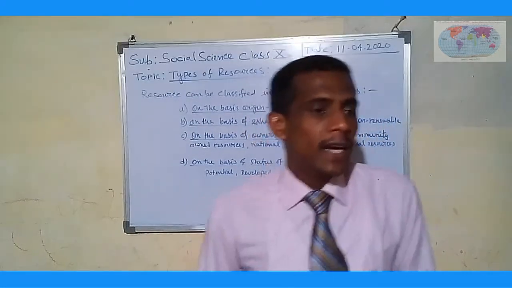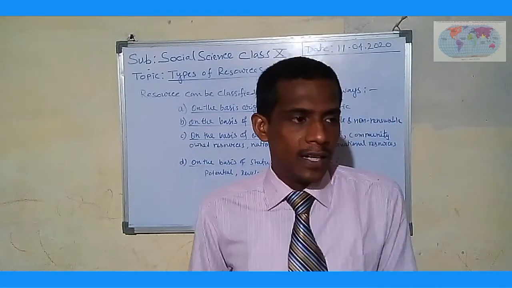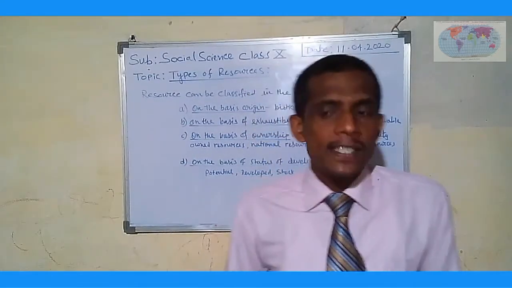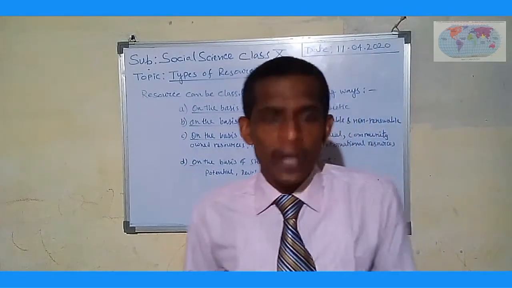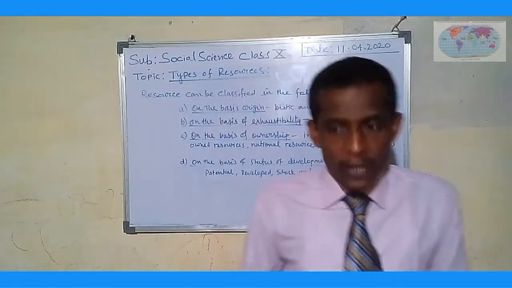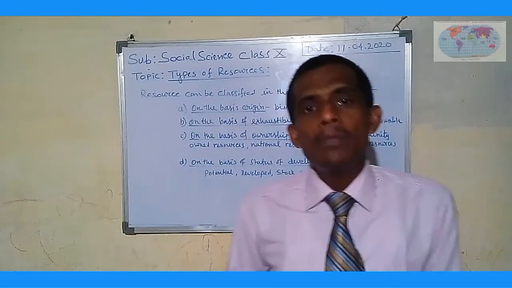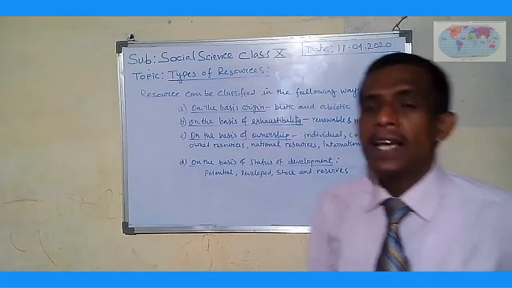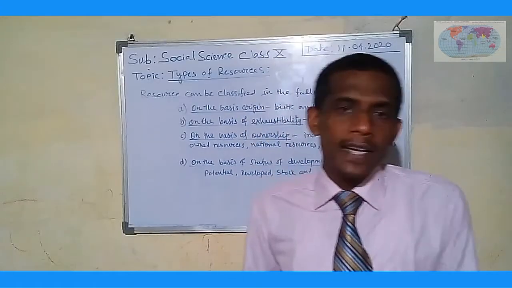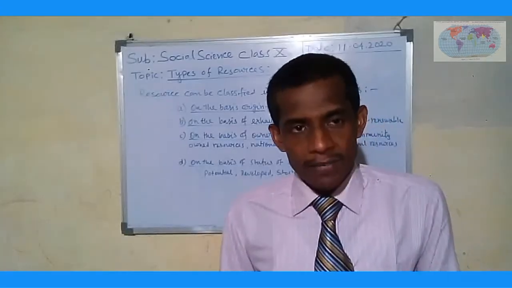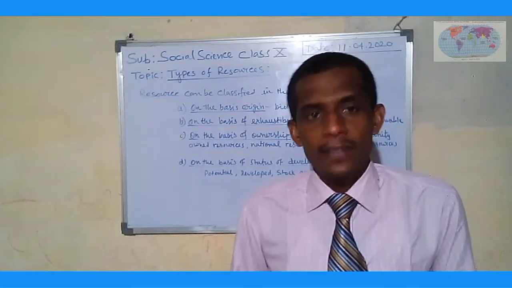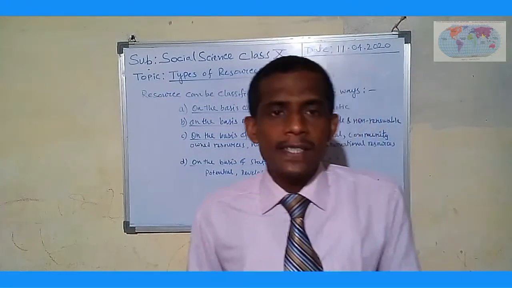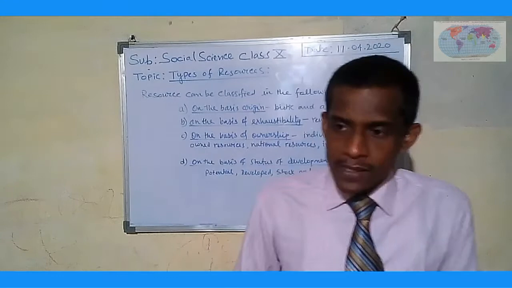Potential resources means resources which have been measured and surveyed already, but are not in use in the current situation. They will be used in future. For example, in Rajasthan there is huge capacity to produce wind energy, but nowadays it is not used as much as we need.